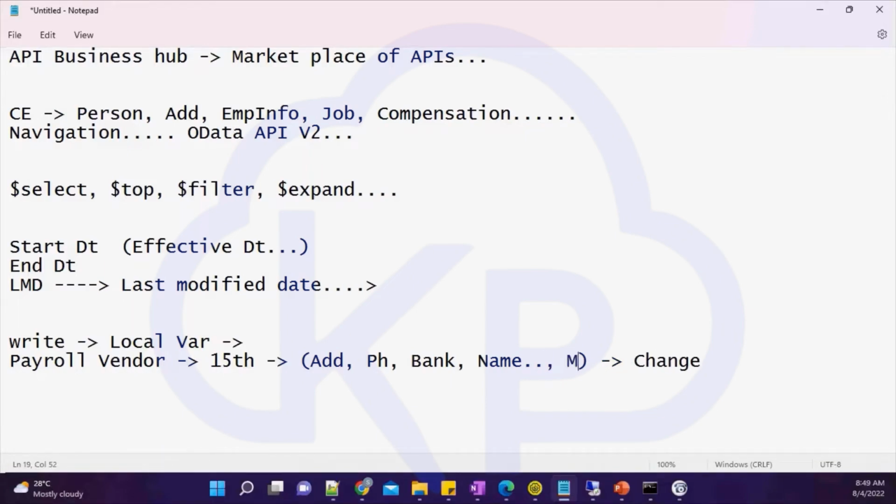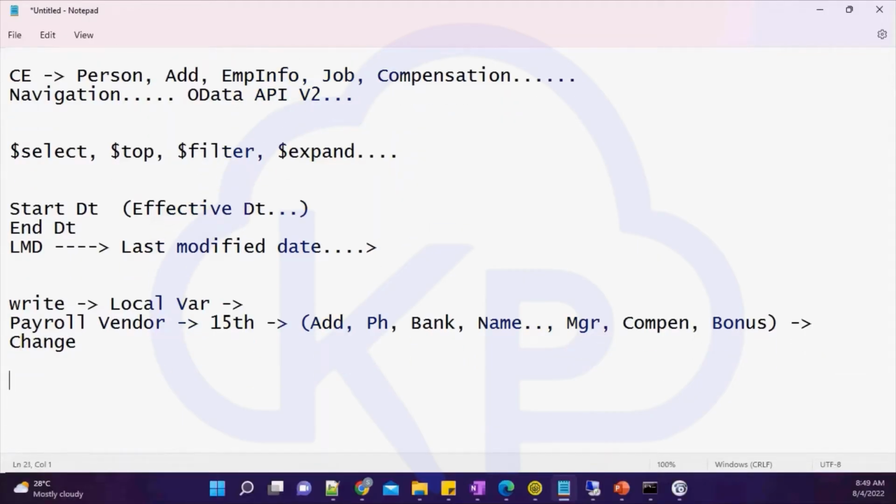If there is a change in the manager, let's say my manager is changed, or there is a change in my compensation, and I'm expecting some bonus, a one-time payment. All these business scenarios you are considering to be sent to a payroll file. So let's say your payroll file ran on the 15th for employee A, with this set of information.